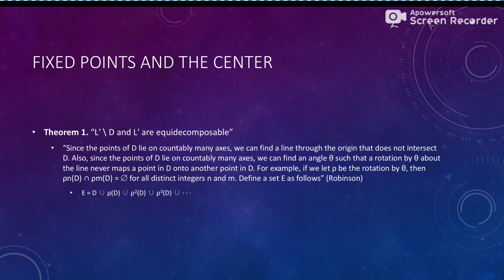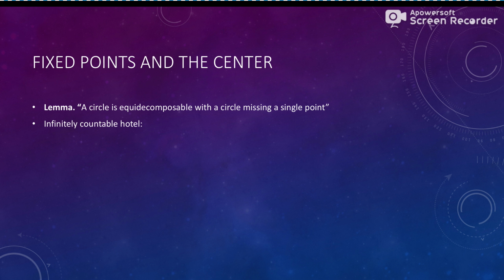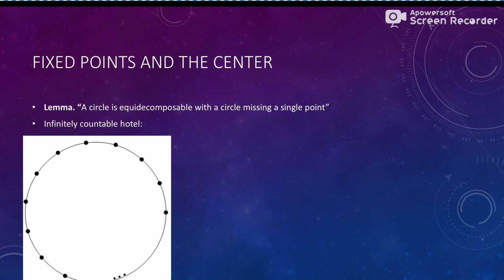So it's defined as set E, following the union of all powers of rho, okay? How we're handling the center of the ball is by using a circle missing a single point, right? A whole circle is equidecomposable with the same circle missing a single point. This is often shown through a countably infinite hotel, right? We're ending up with a circle right here. All the points are full, so all of the rooms are full.